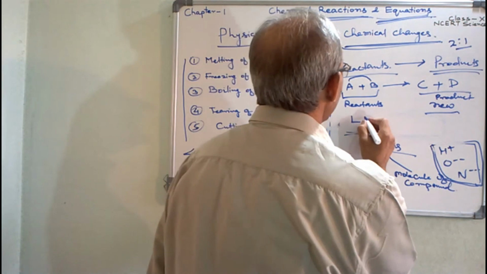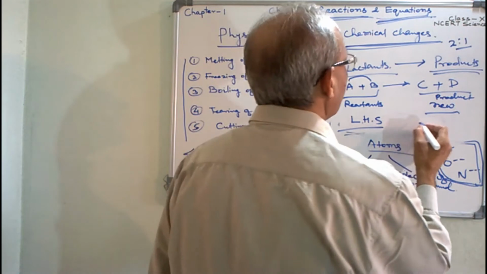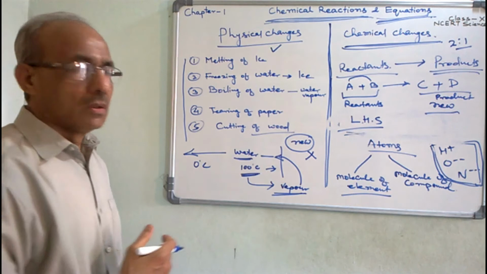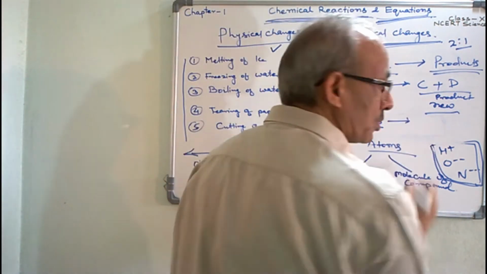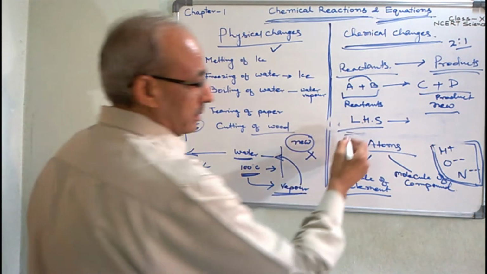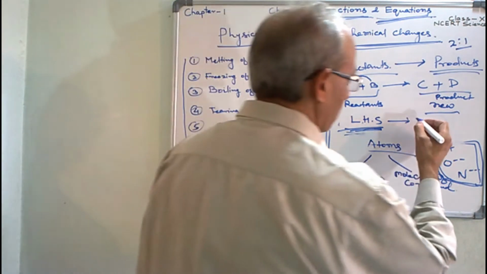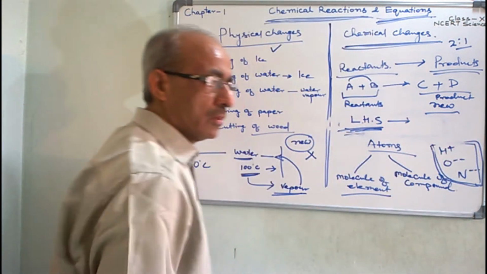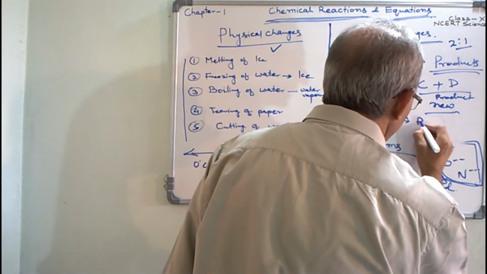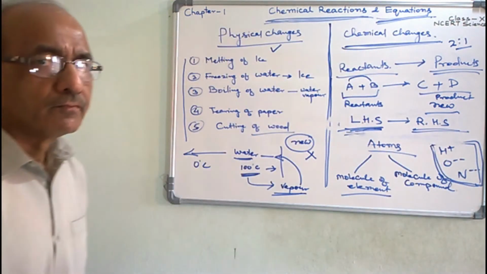This side, the left hand side, is called LHS. And the new substances, or the output of the reaction, are written on the right hand side, called RHS.